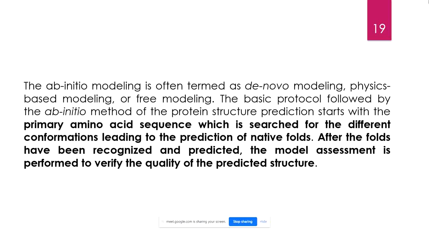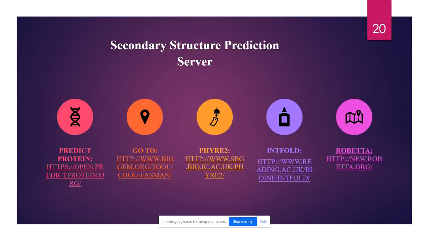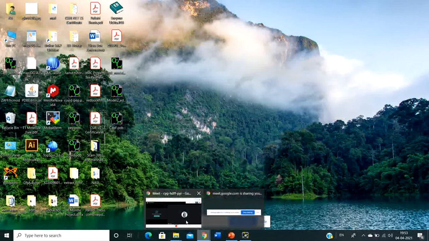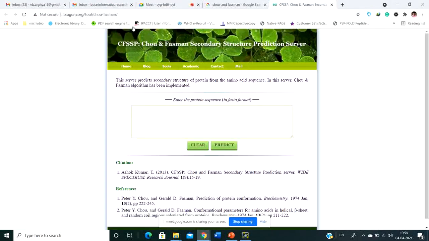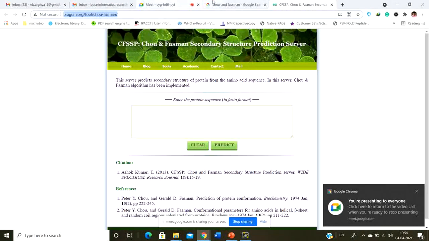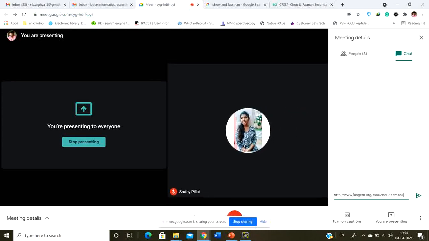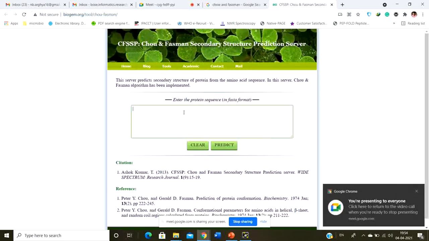Okay, now there are several servers which can help you to predict the structure of a particular protein. We're going to start with the basic thing, and the basic thing is the Chou-Fasman structure prediction. This is the most basic thing that people use. I've sent you a link. Simply click on that link and it will open up a particular page.